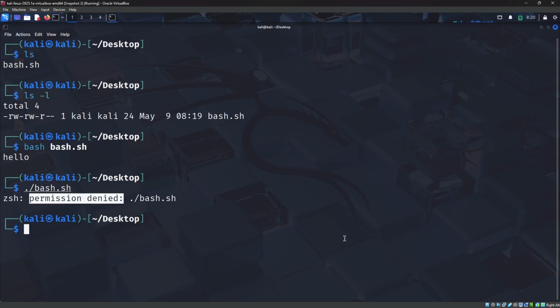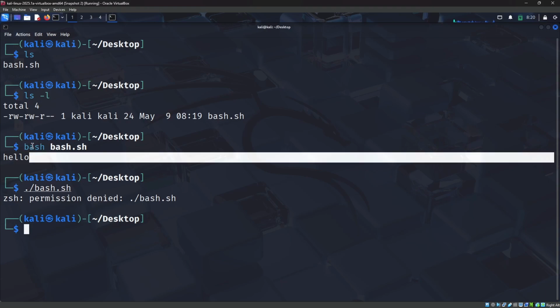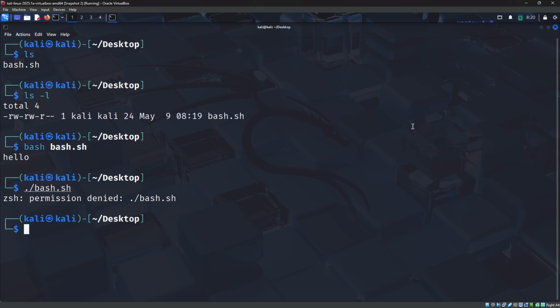So you learned a thing, right? In terms of pen testing, if you don't have the ability to set permissions on files, then you can also try the bash command. Instead of dot slash, which we usually use to execute files, you can also use bash for that too. That is something you need to keep in mind.